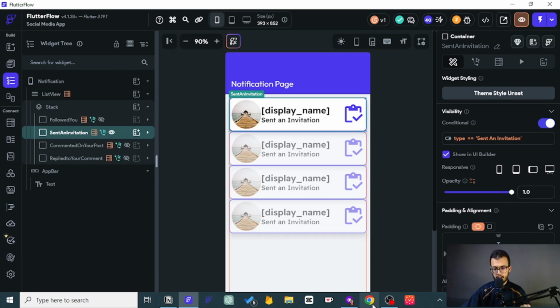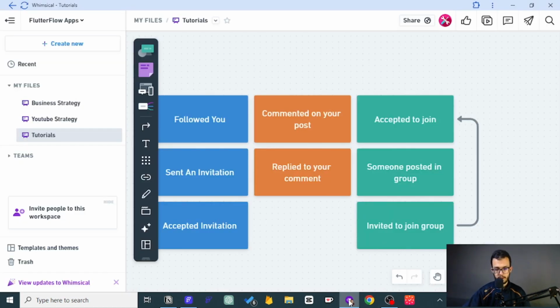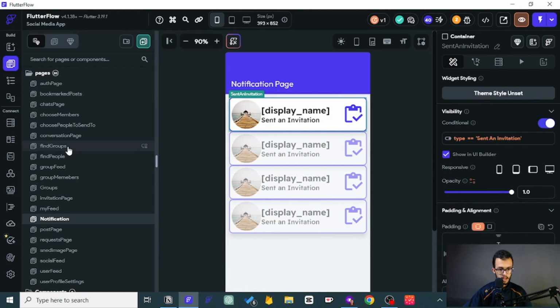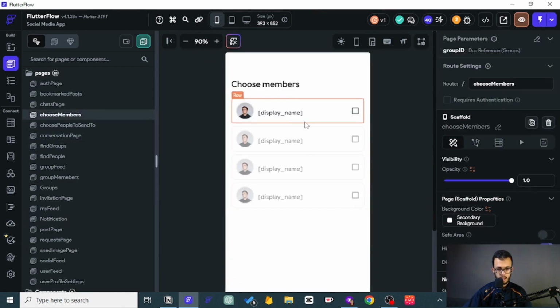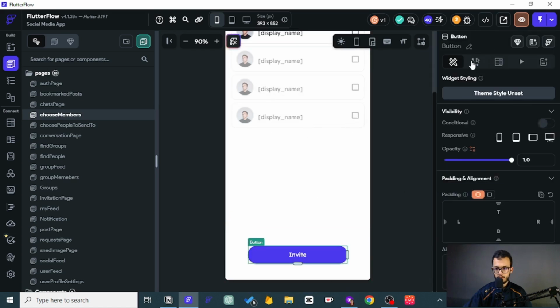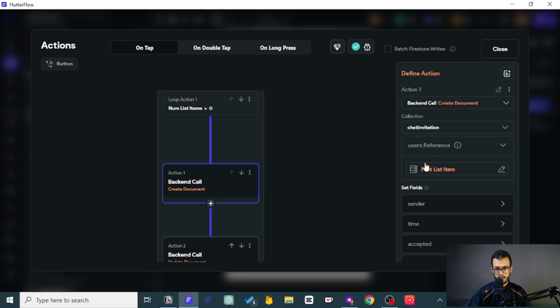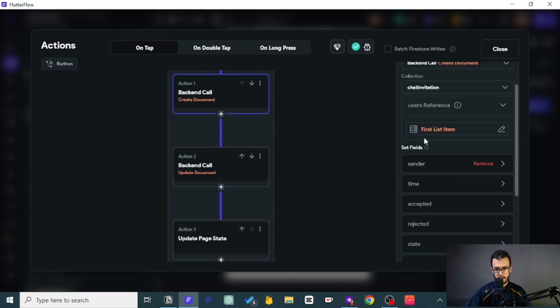But now let's actually move on and create the invited to join group. So for invited to join, we first need to go and choose members here and invite. So we create a document in the chat invitation, this type. So it is invitation.